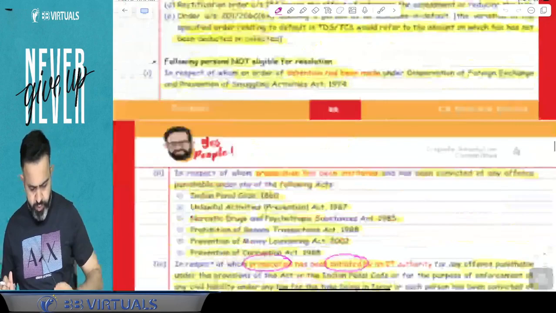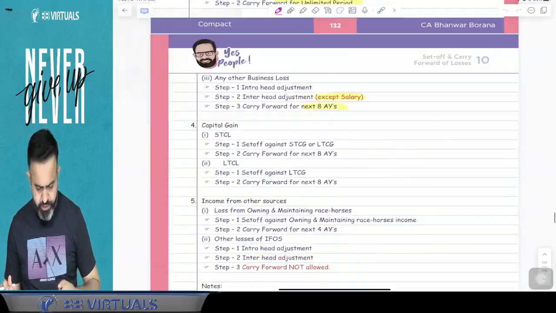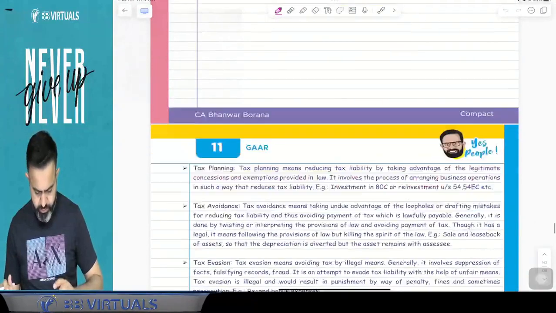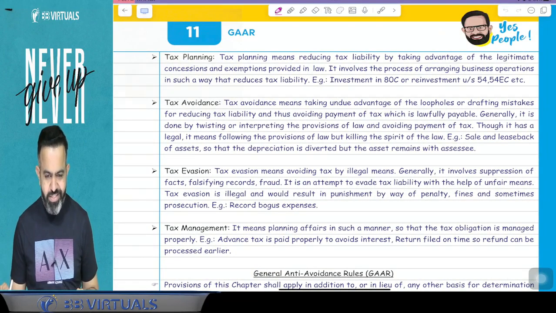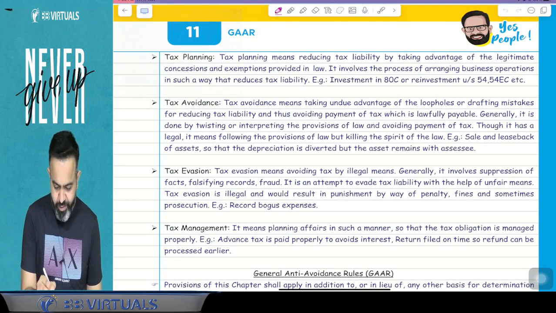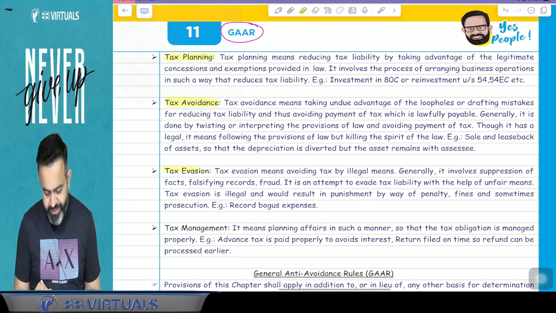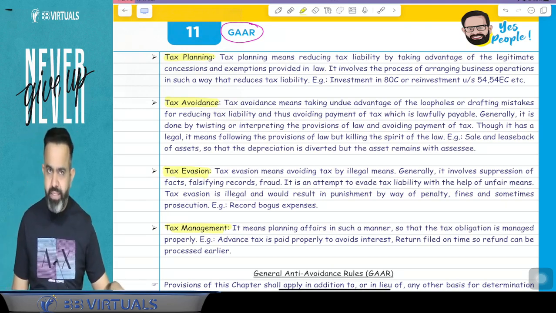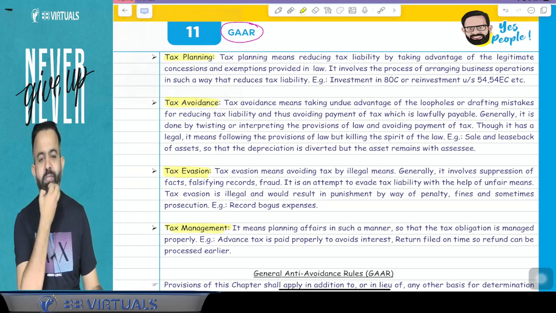Now guys, one more topic we will take. That topic name is GAR. GAR means General Anti-Avoidance Rules. But before doing GAR, we will discuss 4 terms, 4 words: one is tax planning, one is tax avoidance, one is tax evasion, and one is tax management. Now the question is, sir, what do you mean by tax planning, tax avoidance, tax evasion, and tax management? I will explain you one by one.